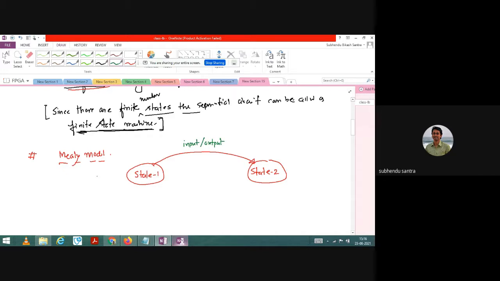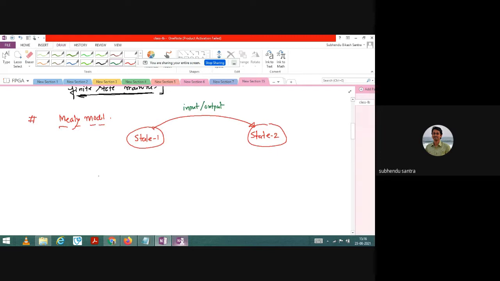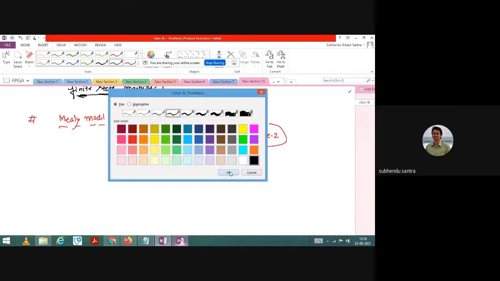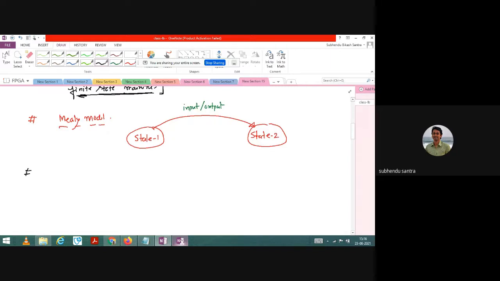Okay, and what about the Moore model? You need to just focus, when you are writing a program, you have to just remember which model you are actually following. Okay, now Moore model.